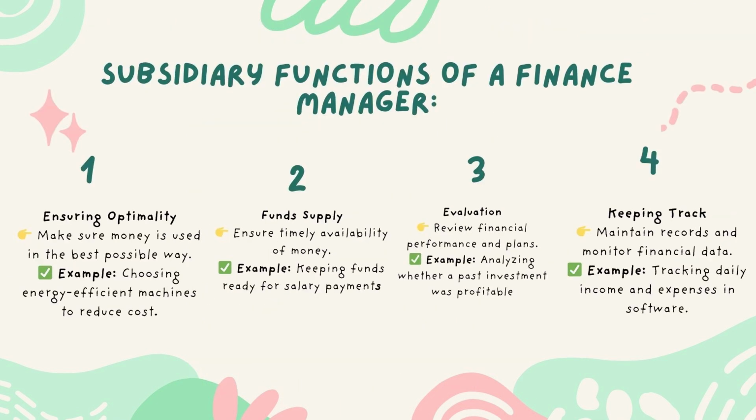Subsidiary functions of a finance manager. 1. Ensuring optimality. Make sure money is used in the best possible way. Example: Choosing energy-efficient machines to reduce cost. 2. Funds supply. Ensure timely availability of money. Example: Keeping funds ready for salary payments.